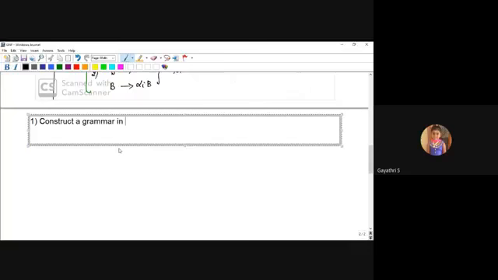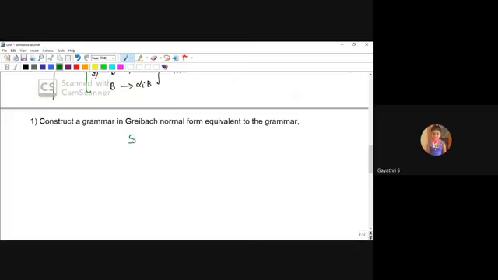Construct a grammar in Greibach normal form equivalent to the grammar. Very simple, only two productions: S produces AA, then A produces SS.